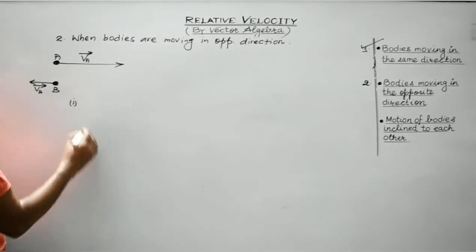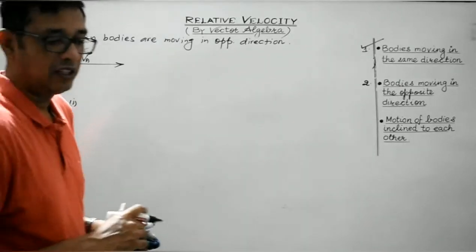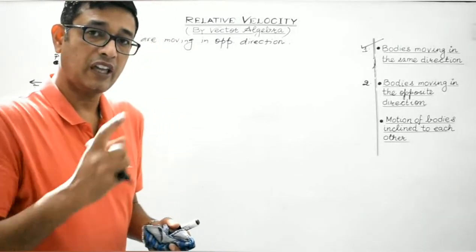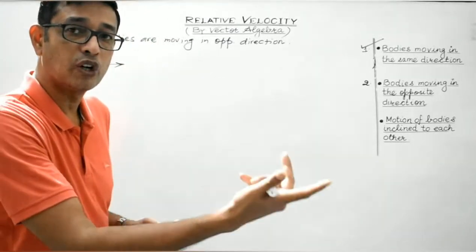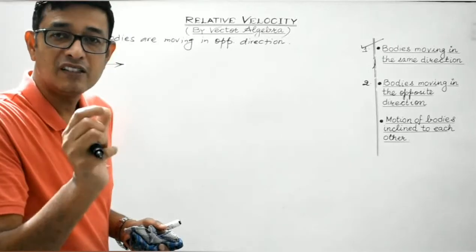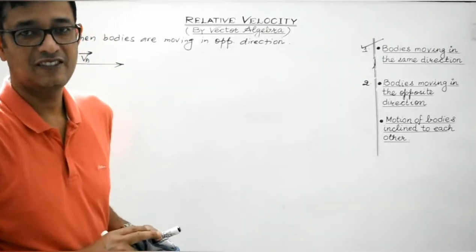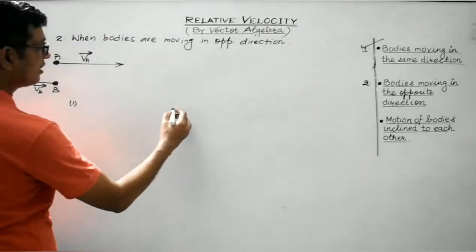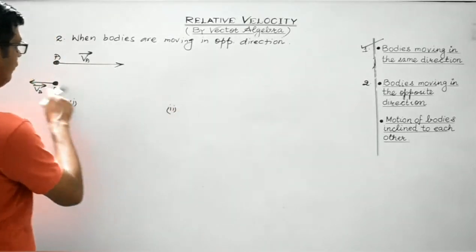Now look, as I have told you, in order to determine the relative velocity of A with respect to B, body B is to be brought at rest, right? So how to bring body B at rest using vector algebra?